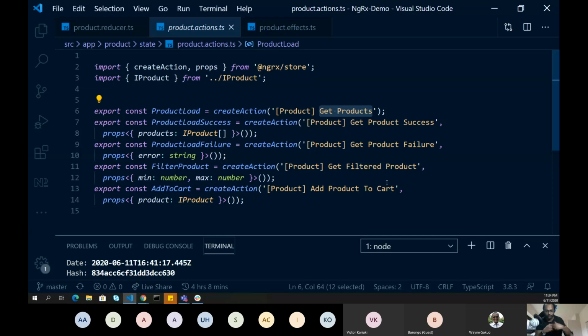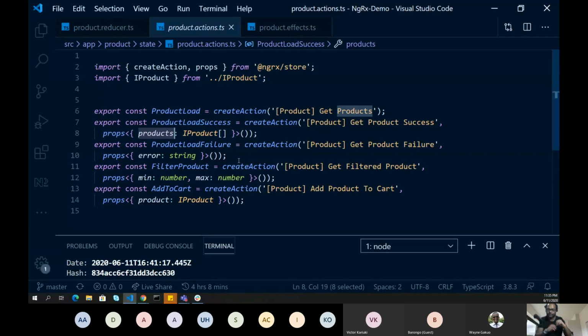So if I want to load a product, what can be the different actions? Of course the first action can be get products. Get products goes to the backend and gets all the products. Once the products are available, we can add the products into my store, which we'll see next. So this next action defines an action called get product success, and it provides some metadata, or you can say it provides some payload. So this is a payload.